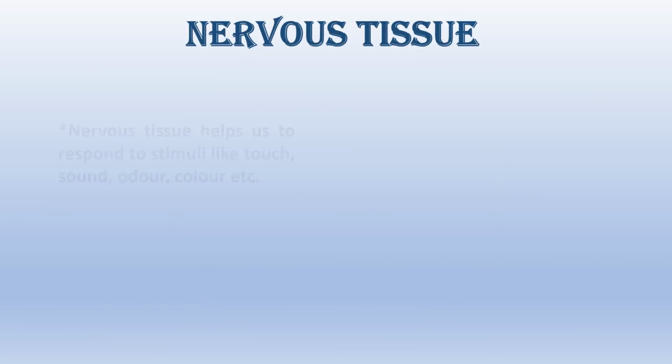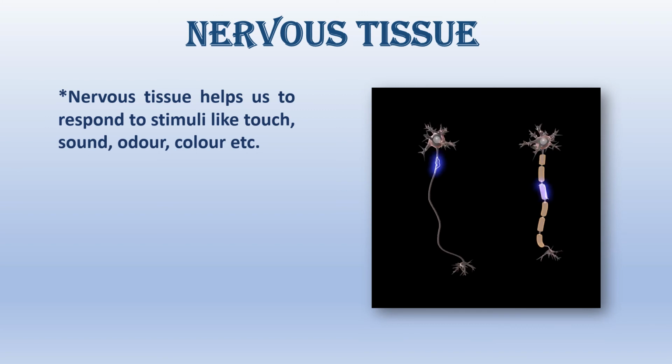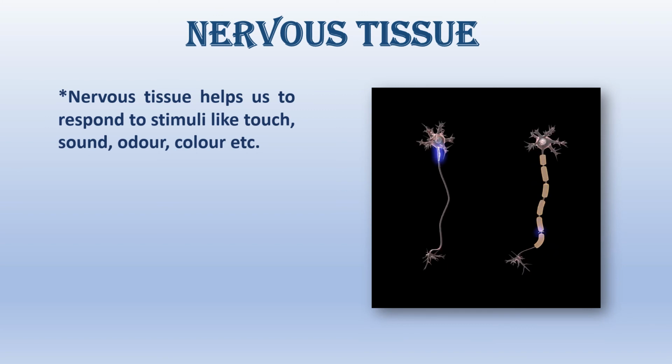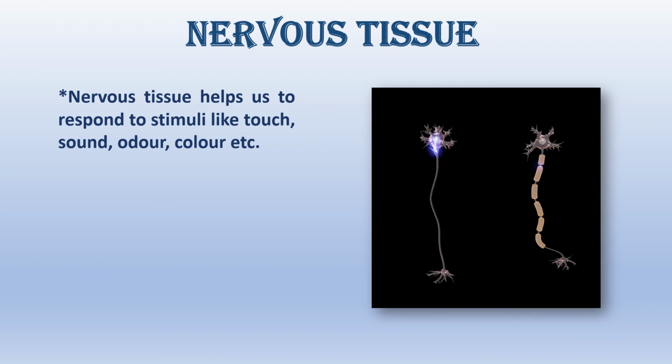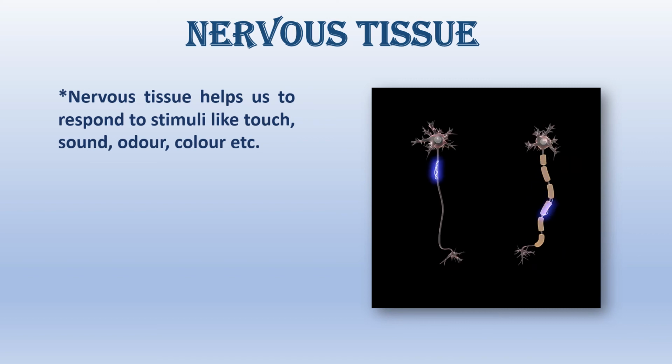And finally, the nervous tissue. Now, nervous tissue helps us to respond to stimuli like touch, sound, odor, etc. So the minute I see a car coming towards me, I can see it's red in color, it's making a funny sound, a sound which is not normal for a car.